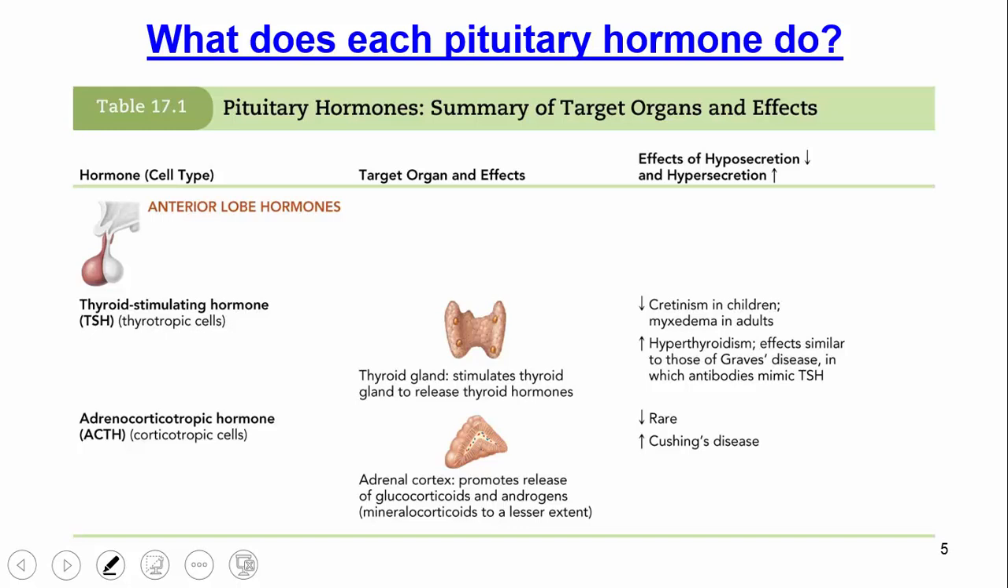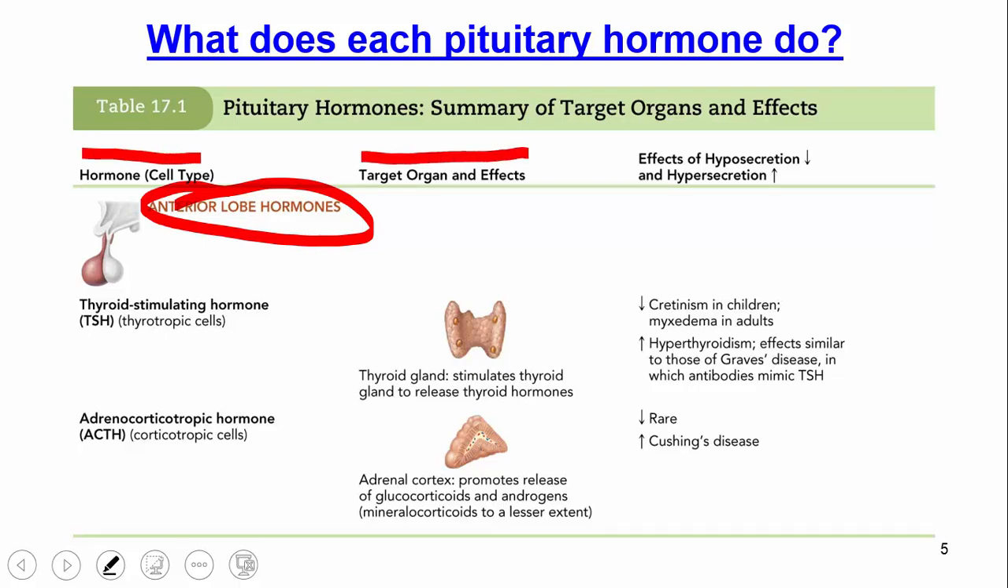So let's go through some of these hormones here. The first few slides are going to focus on the anterior lobe, the hormones that are released from that lobe. For each hormone, we're going to talk about the hormone itself, what it is, then what organ it targets and what its effects are, and then lastly, what happens if that hormone goes awry.